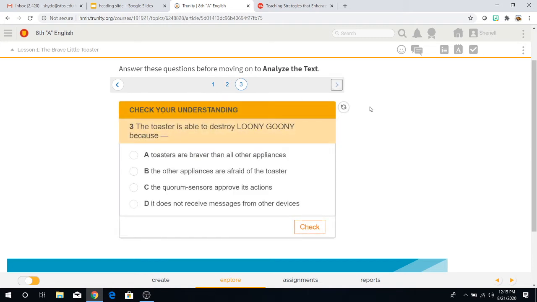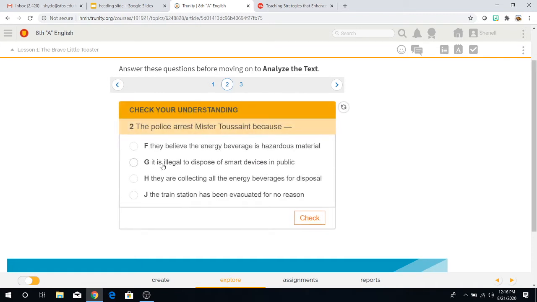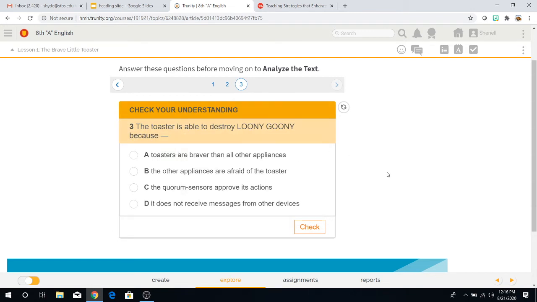And finally, 3, the toaster is able to destroy Looney Gooney because A, toasters are braver than all other appliances. B, the other appliances are afraid of the toaster. C, the quorum sensors approve its action. Or D, it does not receive messages from other devices. So I'm just going to go back. Take your time, pick an answer in your textbooks. Don't rush, really analyze, and make sure you understand the text itself.